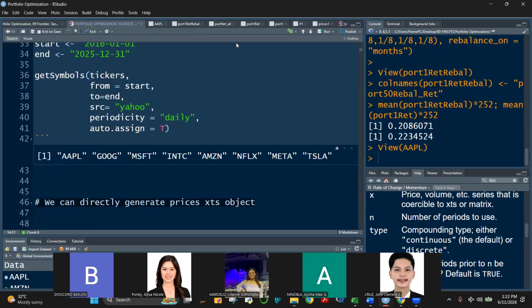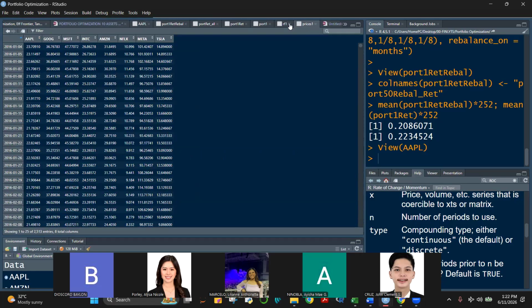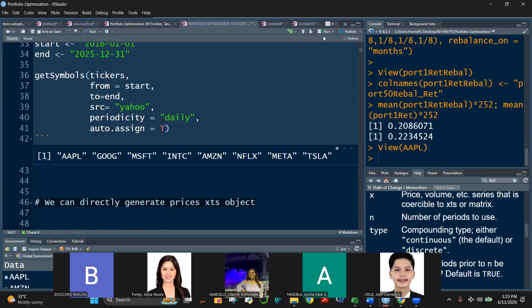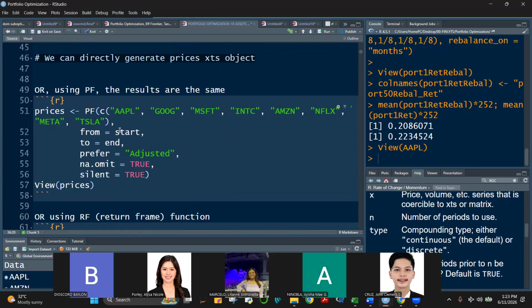Okay, let me just close some of the other object printouts here. One way to do it, class, is to make use of your QMAO. In QMAO, there's a function called PF, which is price frame.